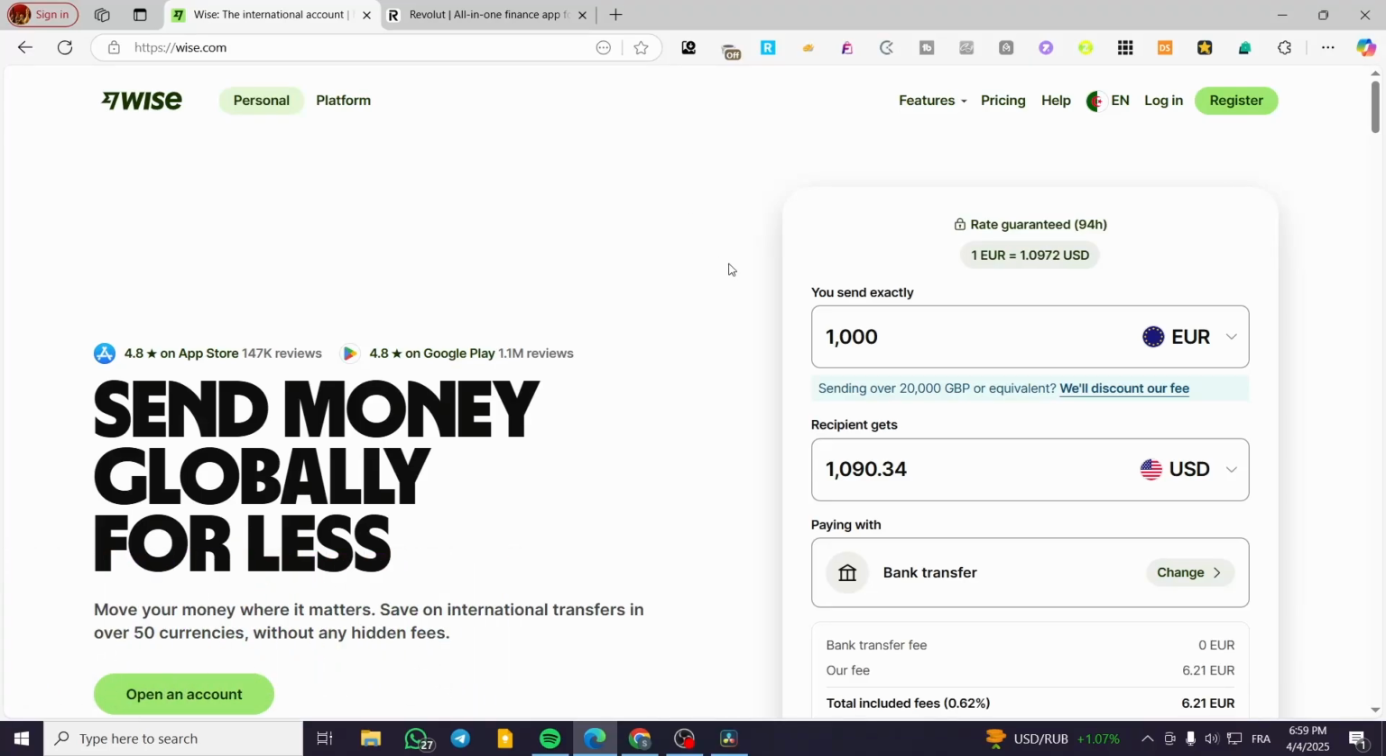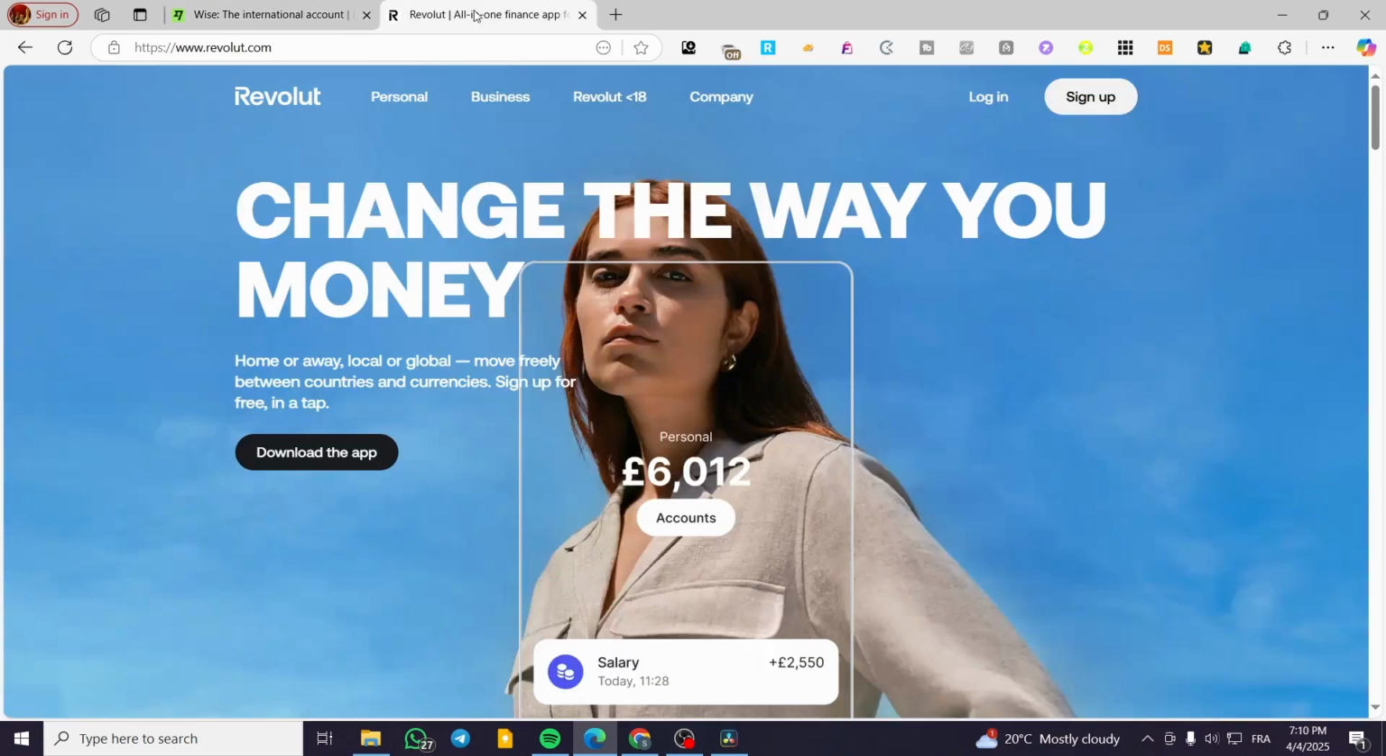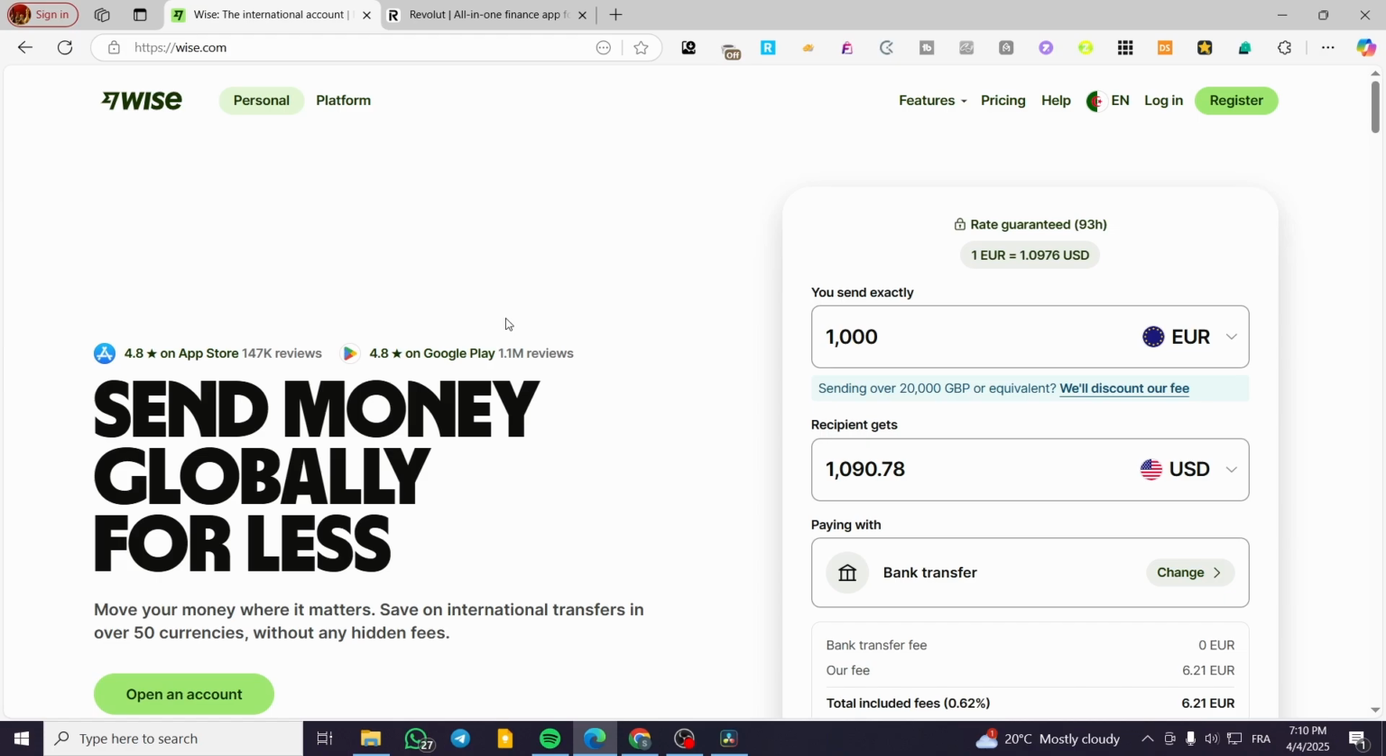In this video, I'm going to do a comparison between Wise and Revolut. So, which is going to be better for your financial management? Both of these platforms, Wise and Revolut, are financial apps that will help you send, deposit, or receive money from different accounts all around the world.